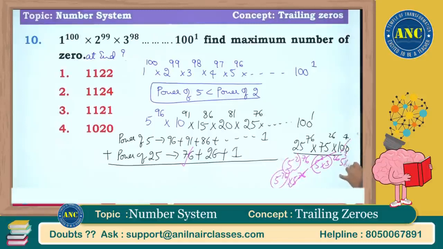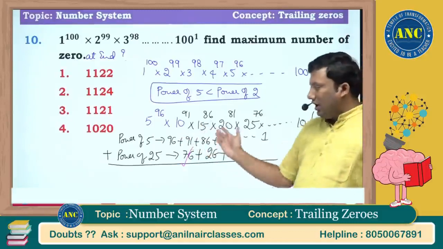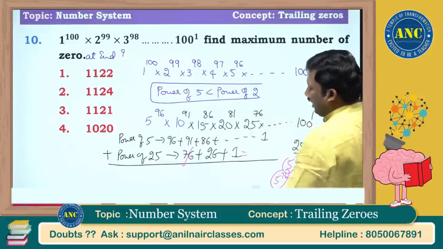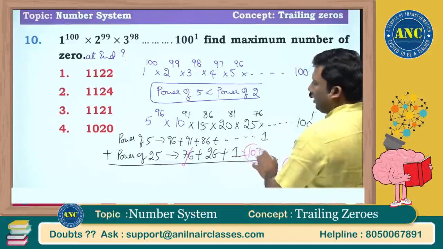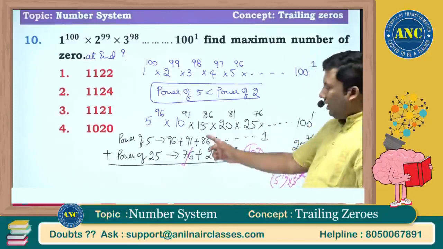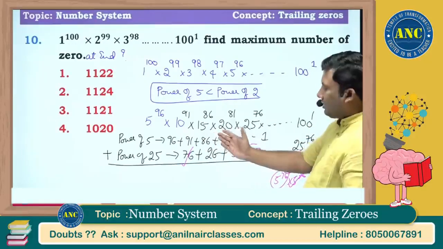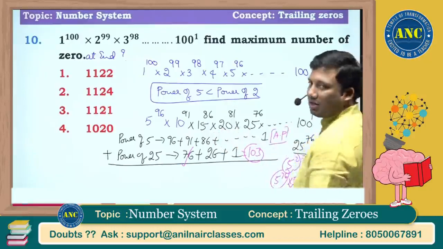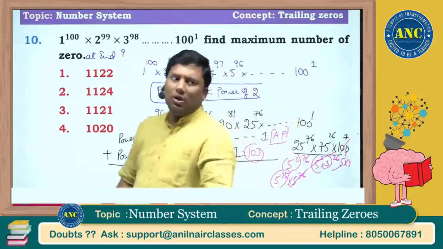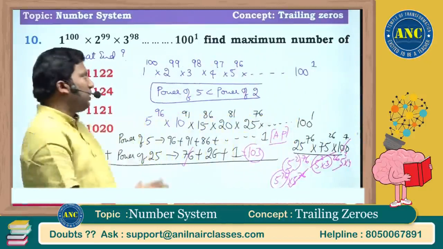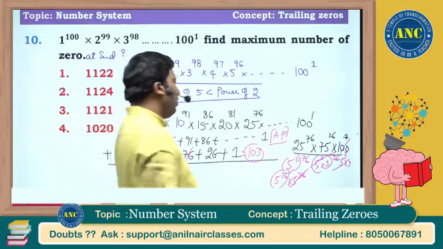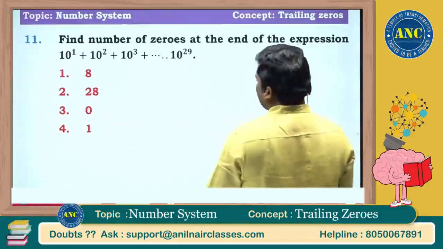5 square into 4: one 5 we wrote, so another 5 we are writing. Just do the AP series sum. This will be 76 plus 27, which is 103. So 96, 91: use AP series, add the values, you will get the answer. Just calculation intensive, but a very, very good question, which gives you an understanding to only concentrate on powers of 5.